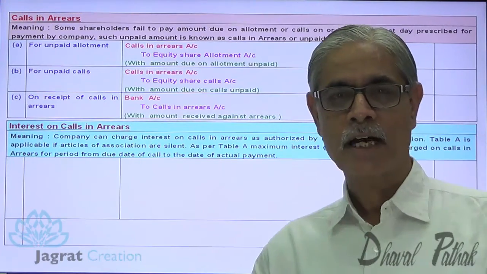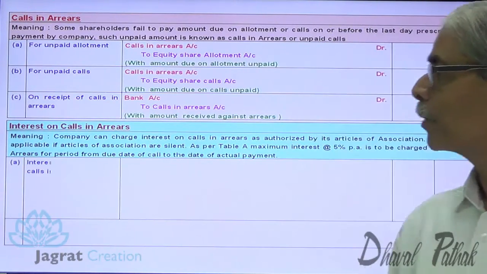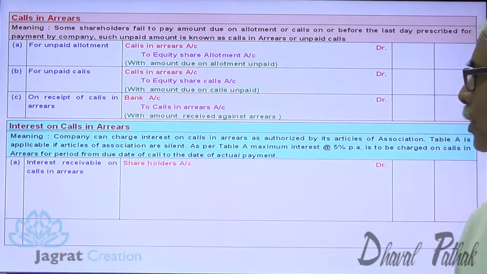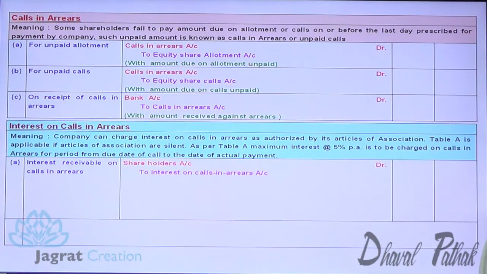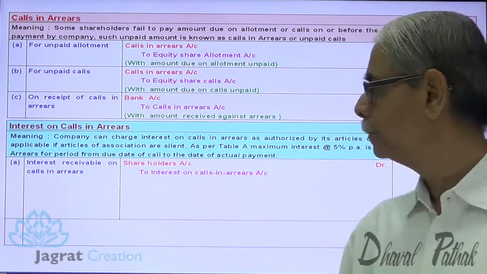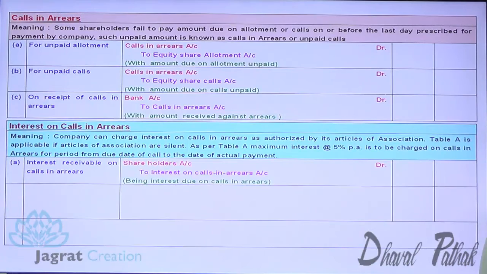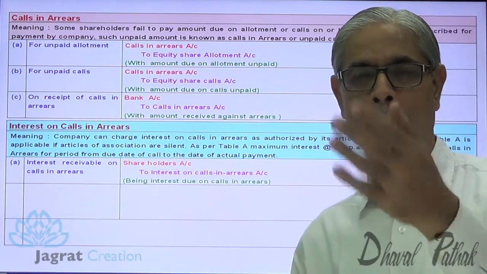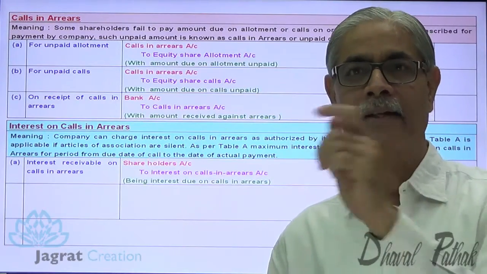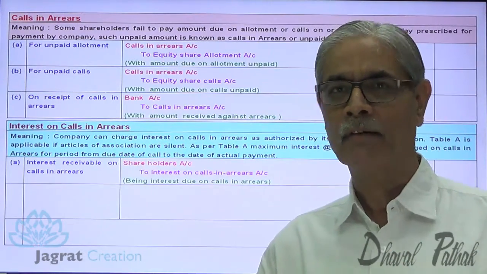Now this interest is charged from whom? From a member. So when interest becomes receivable from a shareholder, shareholder's account debit to interest on calls in arrears being income credited. Now the shareholder has to pay the unpaid amount of call and the interest thereon, both together are to be recovered.